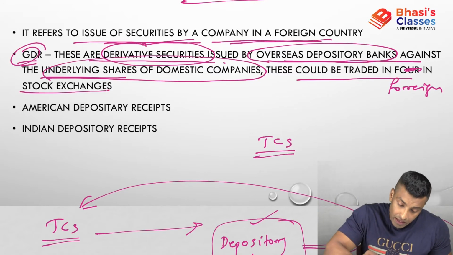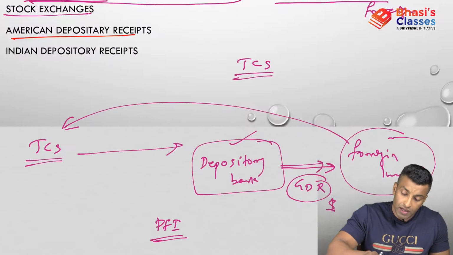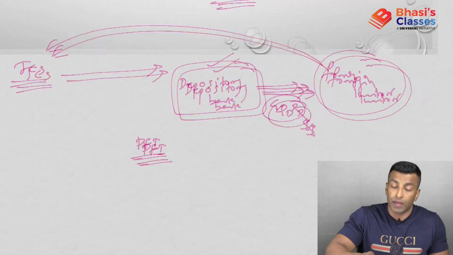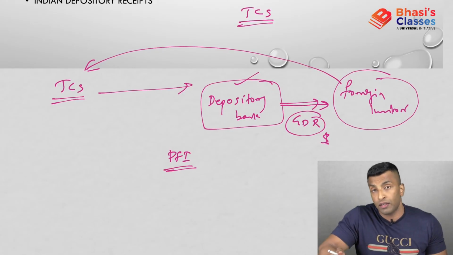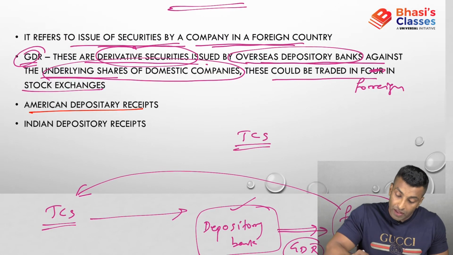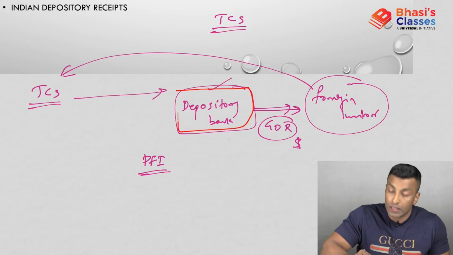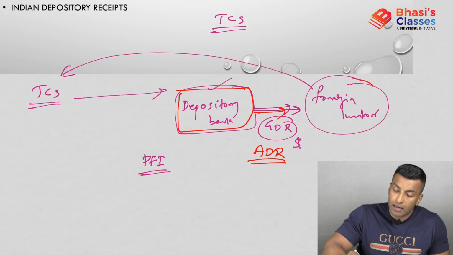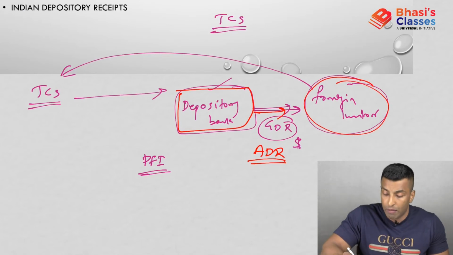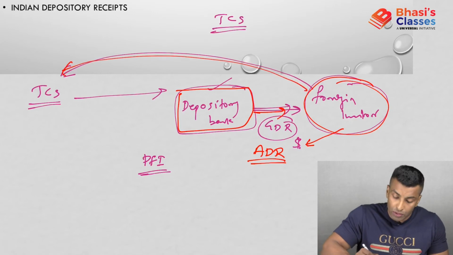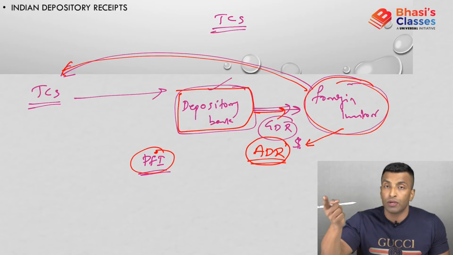Now what is American? Next is American depository receipt. What is American depository receipt? If it is done in USA, if it is done in America, it is an American depository receipt. If the company TCS wants to issue its securities in America, they have to approach the depository bank of the US, and they will issue ADR. US citizens, the foreigners, can buy this ADR. Ultimately the forex will come to this company, and the company will get money. It is also a kind of PFI, and after the issuance of ADR, it will be listed in the US stock exchange.